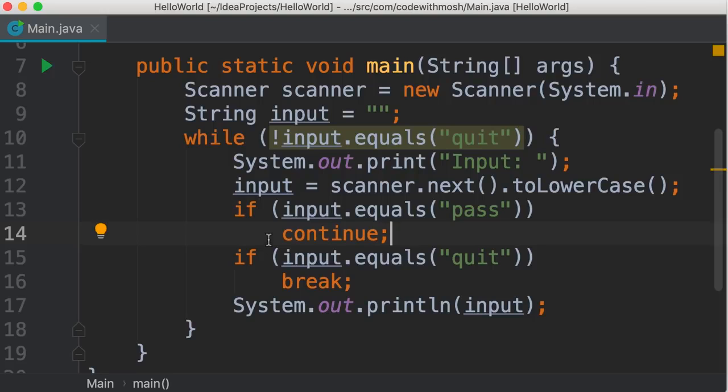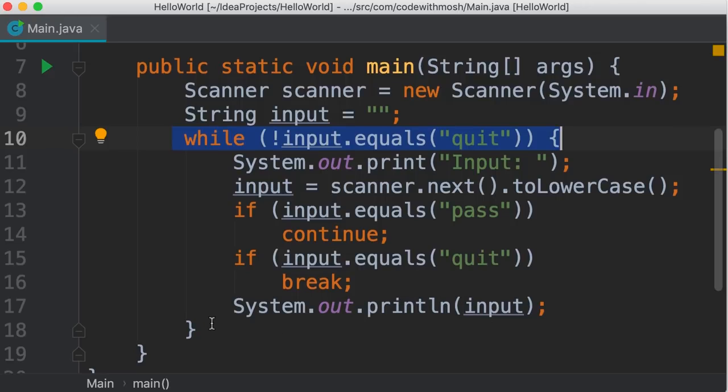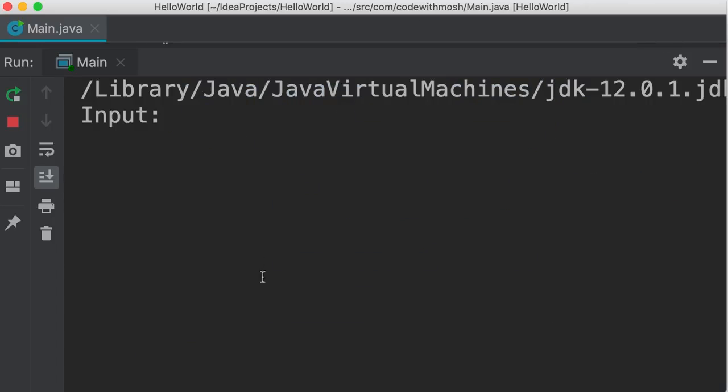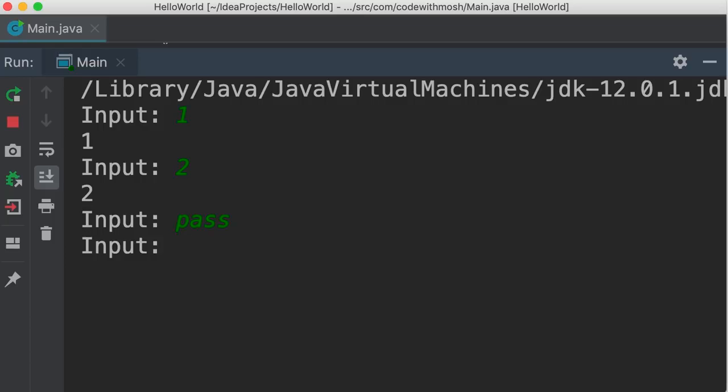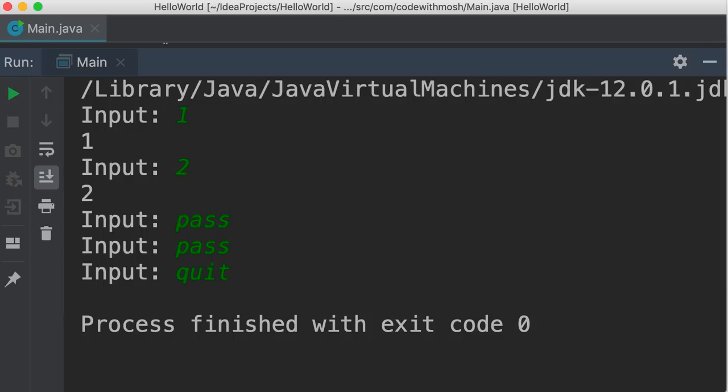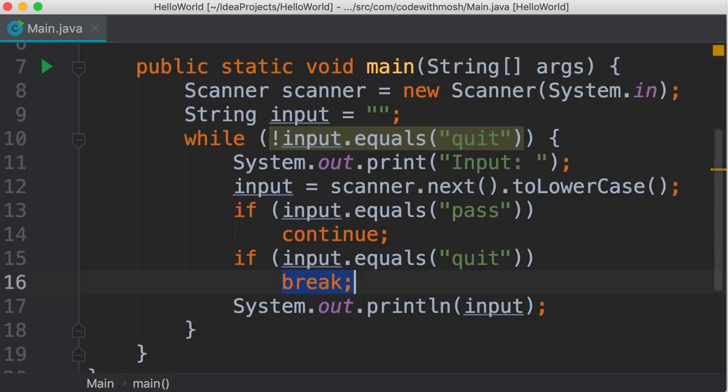When Java sees this, it will move control to the beginning of the loop. So all these other statements are going to get ignored, and what the user types is not going to get printed on the terminal. Let's run the program and see this in action. So we type 1, 2, pass. It doesn't get echoed back. One more time, and finally quit.